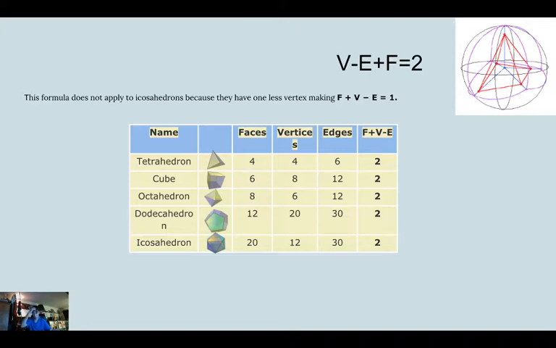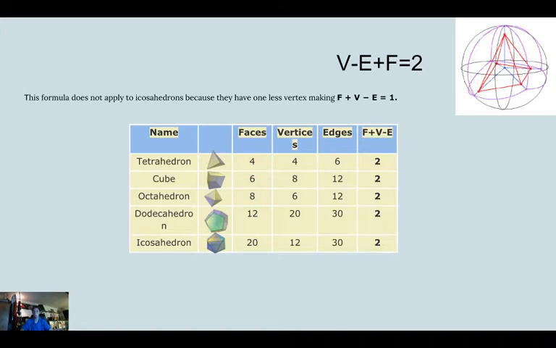Just because an icosahedron has one less vertex, it causes it every time to be 1 instead of 2. And that's an interesting concept to think about. And also this equation can be interchangeable.